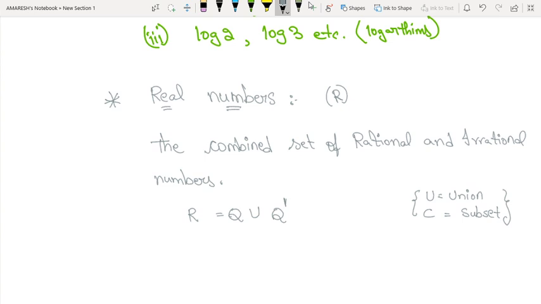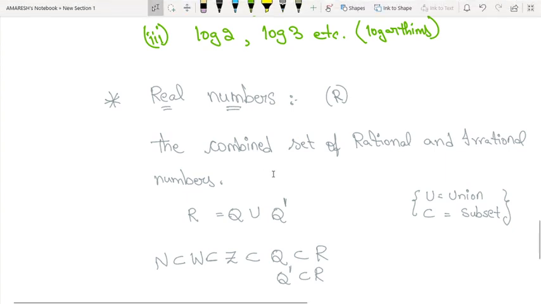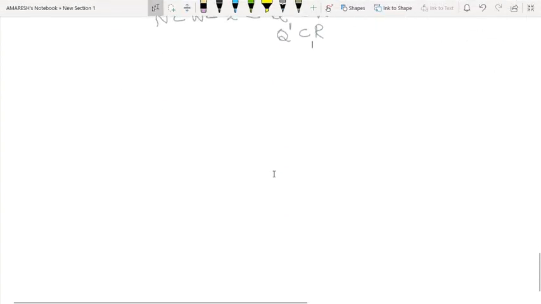Okay, let's see in a simple way. Natural numbers is a subset of whole numbers, is a subset of integers, is a subset of rational numbers, is a subset of real numbers. Then where are irrational numbers? Irrational numbers are another set. It does not come into this set. What is a subset? You will learn it in the next lesson, or if you want I will tell about it in the next class. Comment if you want it.